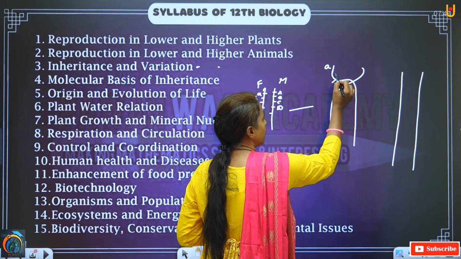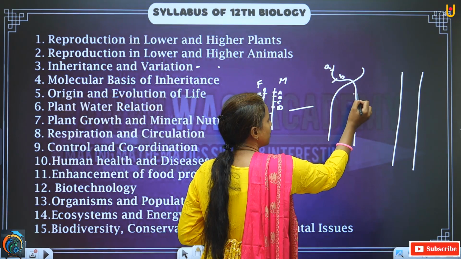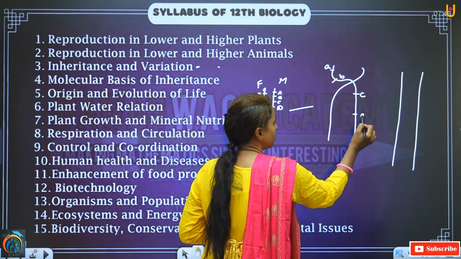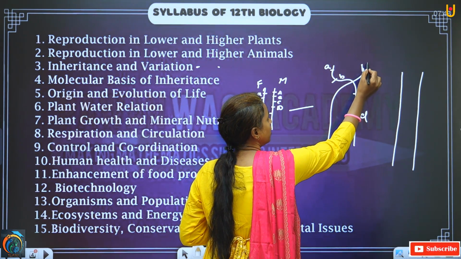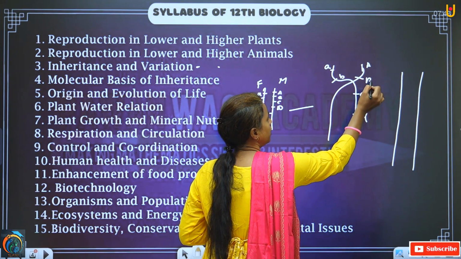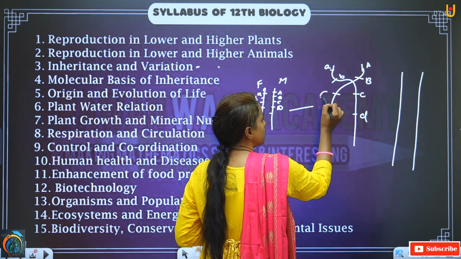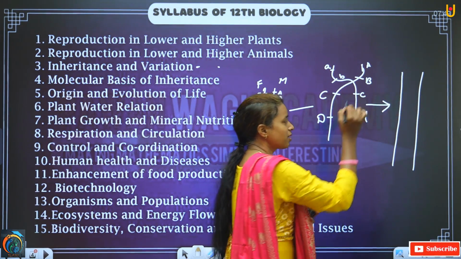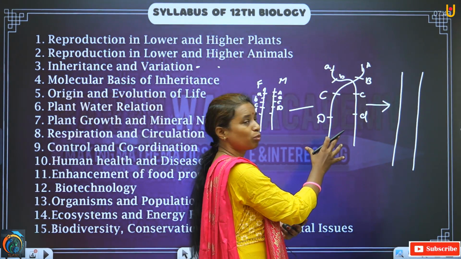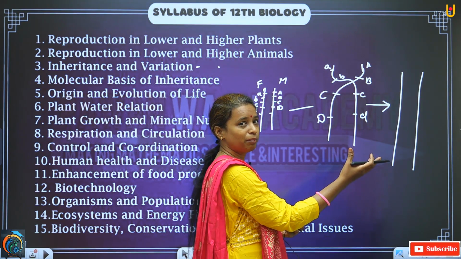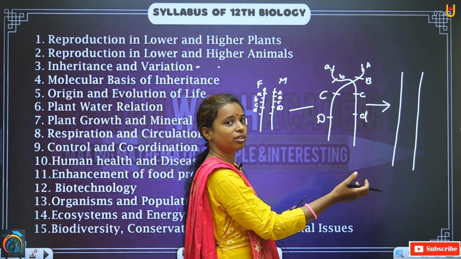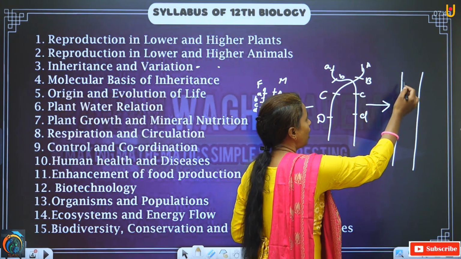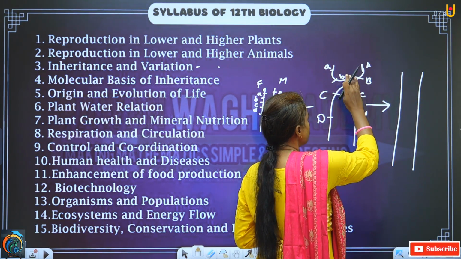A, B, C, D. Okay. And here again A, B, C, and D. After this, in the next step, what happens? These chromosomes are becoming apart from each other. Okay. Now, after becoming apart, what happens?